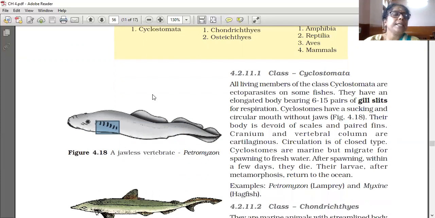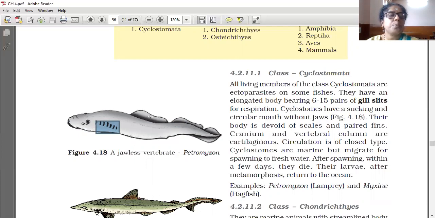Cyclostomes have a sucking and circular mouth without jaws. Their body is devoid of scales, which are there on the body of fish.